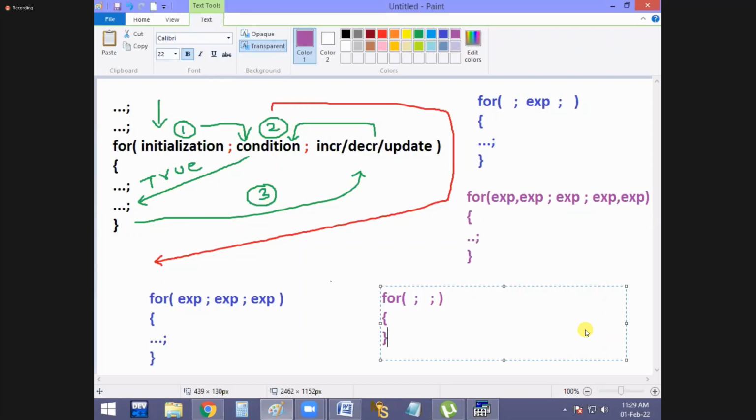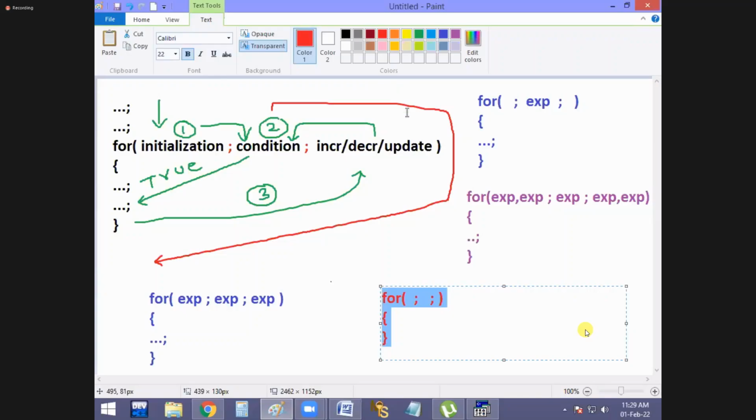Okay. When there is no expression in for loop, you should have to live with the empty semicolons. Got it? Everyone, these are the different types of for loop syntaxes, guys. I think everybody understood now.